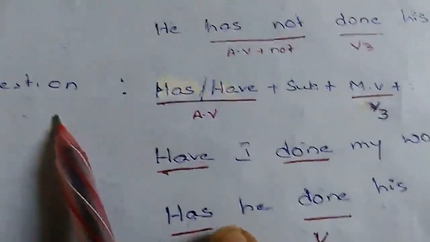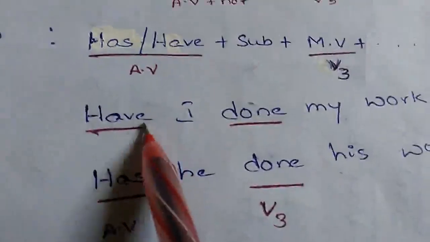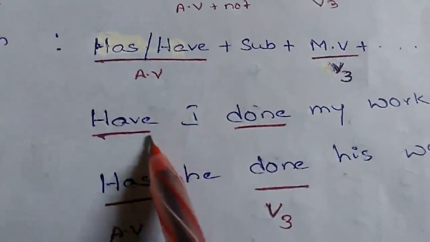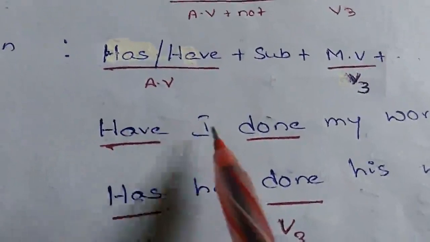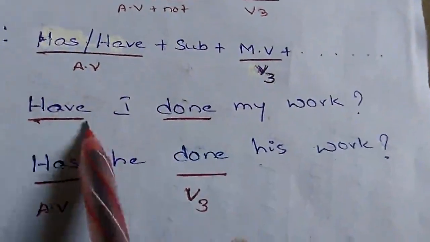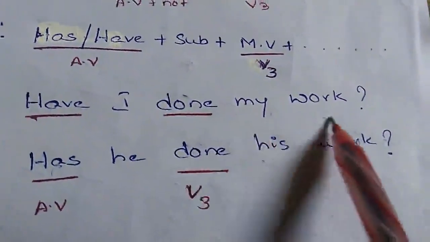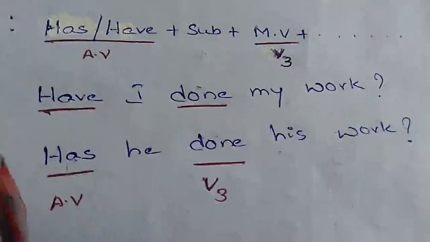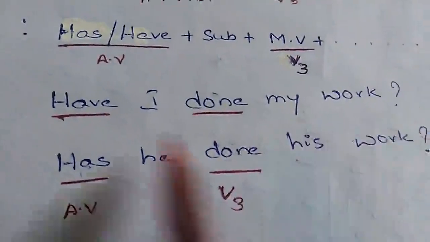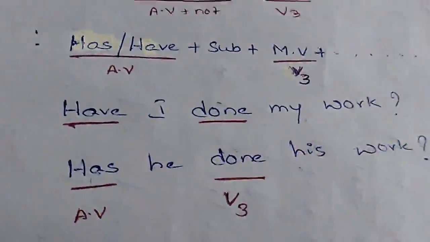To frame questions, we bring the helping verb to the front of the sentence. That means we place the helping verb in the front of the sentence. Have I done my work? Have is the auxiliary verb, I is the subject, done is the main verb, and this is the rest of the sentence. Have I done my work? This is how we frame the question in perfect tense.